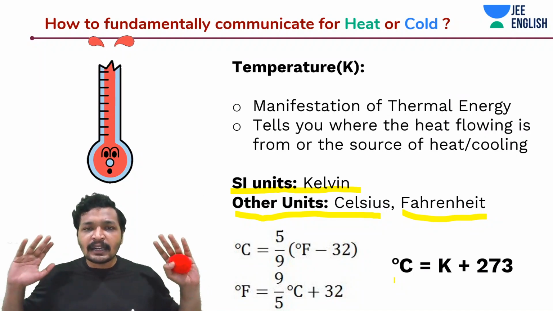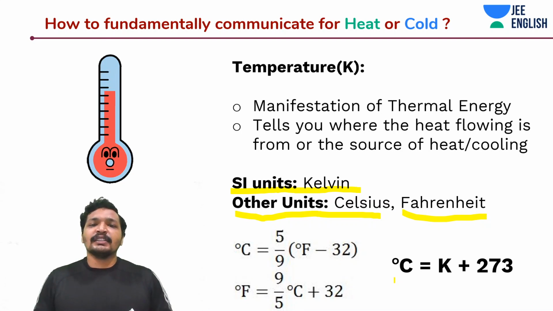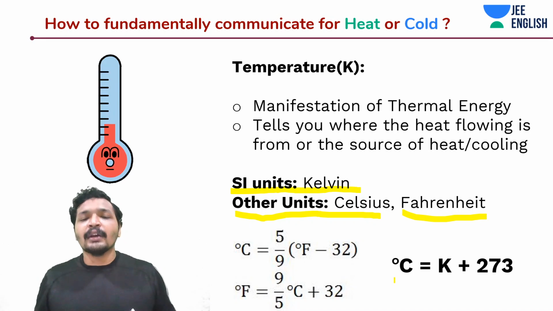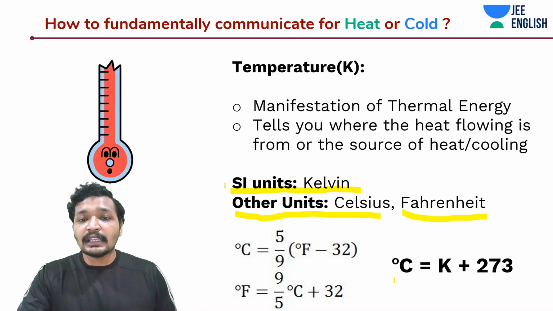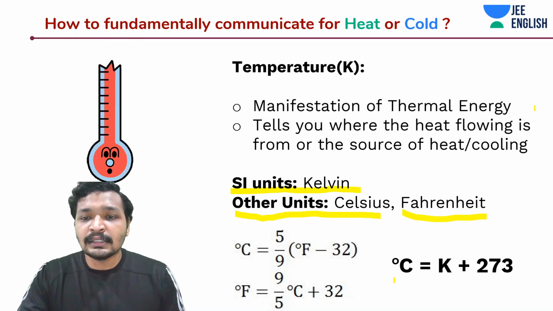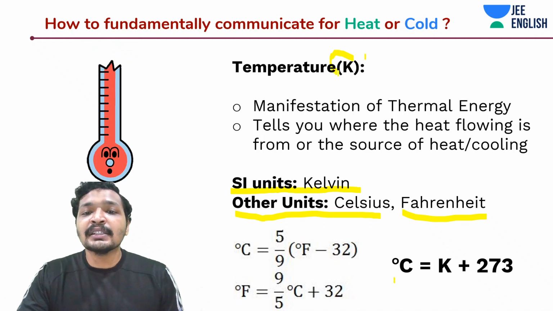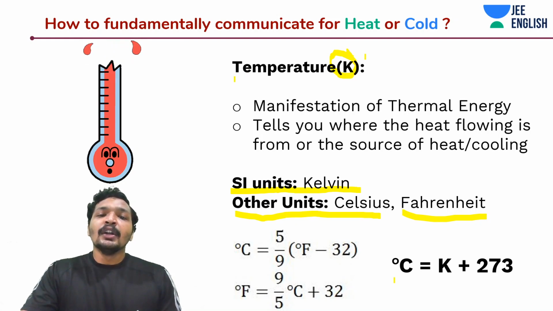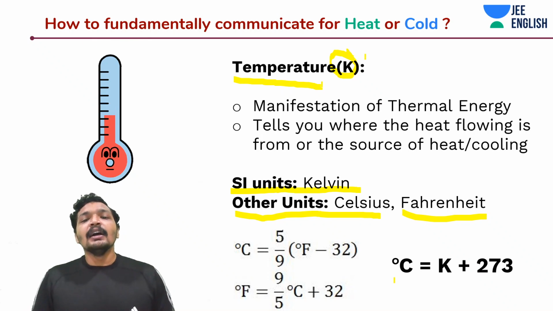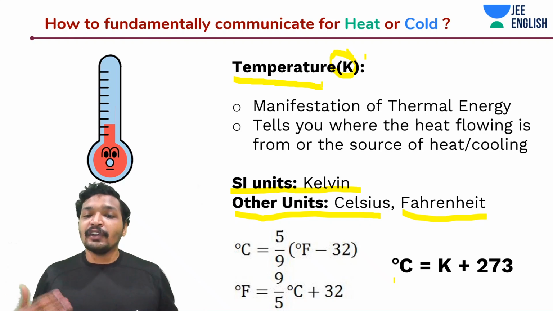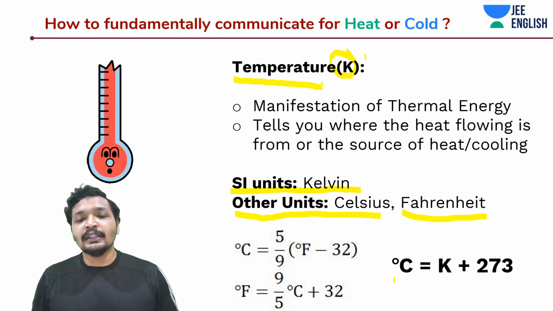The entire internal energy halts. If you just substitute it in the equations that you have learned, the internal energy will go down completely. And we are going to make use of K, at least as far as our syllabus is concerned, as the dimensional symbol for temperature. To express temperature in dimensional analysis, we use K, which is nothing but the Kelvin, the SI unit language used to communicate temperature.